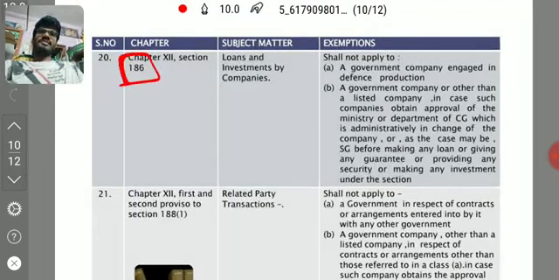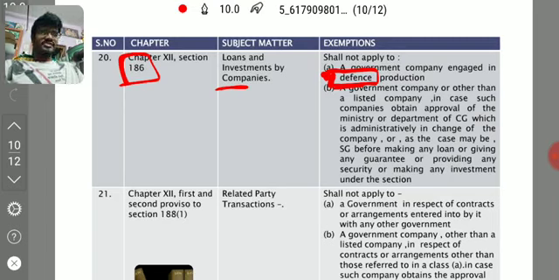We will see the same thing in the twin section 186: loans, investments, guarantees and securities by the company. In that also, it shall not apply to a government company engaged in defense production, which is a different point here. If the company is engaged in defense production, it shall not follow 186. The special resolution under 186 shall not be required for loans, investments, guarantees and securities if it is a government company engaged in defense production, and also for a government company other than a listed company.